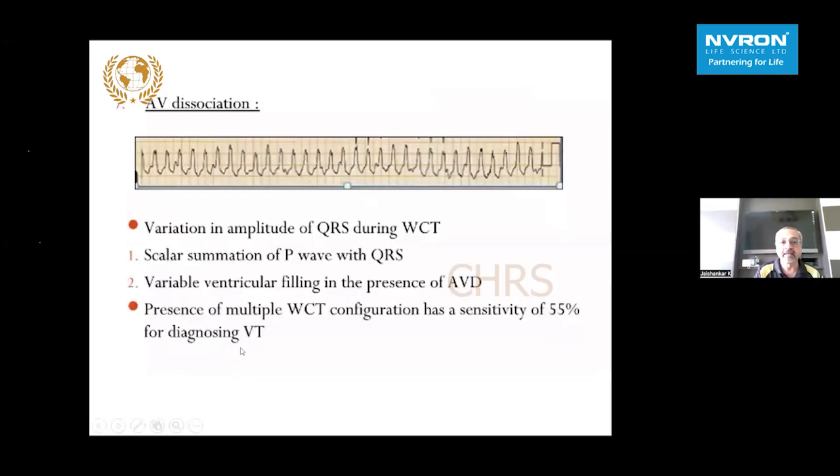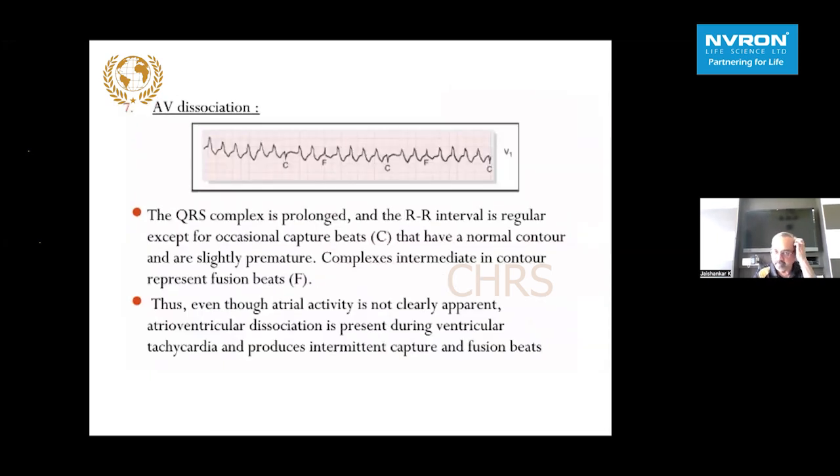There can be a variation in amplitude of QRS. As I had said earlier, during a broad complex tachycardia, you see this. Some of them are bigger, some of them are smaller. You should strongly suspect a VT because of the scalar summation of P waves on top of the QRS, and you can have multiple wide complex tachycardia configurations. The sensitivity is about 55%. So we need to have everything in mind when we look at these complexes.